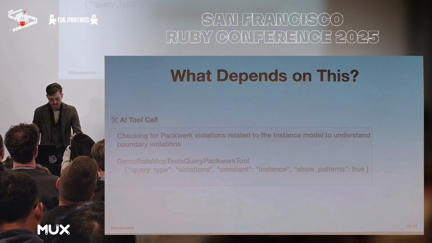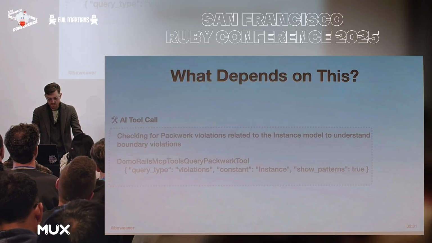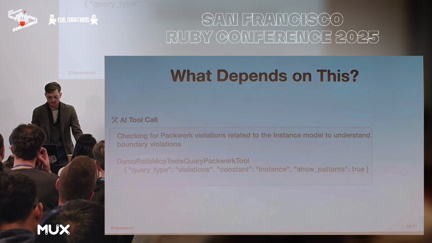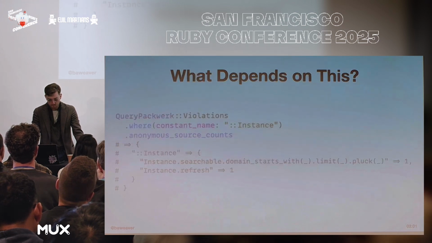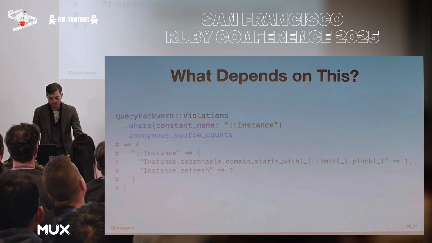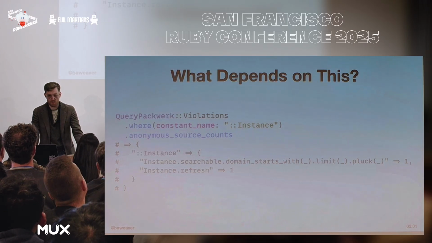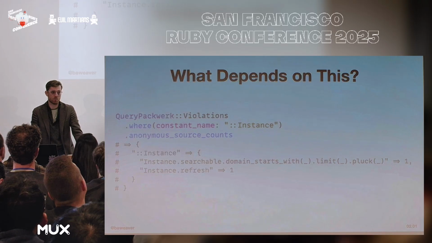But what's interesting is AI decides to use multiple tools here. And again, the real power is whenever these tools are used in conjunction, AI is able to make the glue between all these disparate things to make something very interesting. The next tool is looking for violation information based on Packwerk violations between packs, but it's only going to find a few because, again, this was a very quick job of Packwerkifying this thing. So simplifying what it does, it's looking for the constant name and is getting anonymous source counts. And what that means is what does the code look like on the caller? We don't care about the arguments, which is why you have underscores there. We just care about the general shape and then how many of those instances happen to be found.